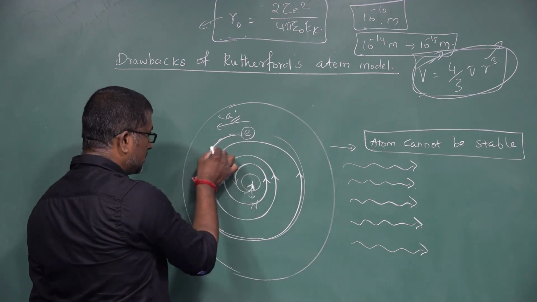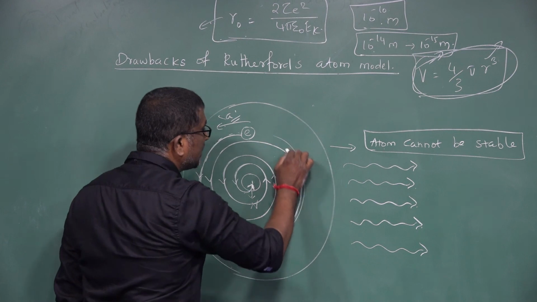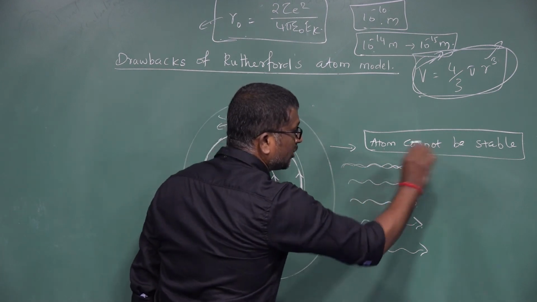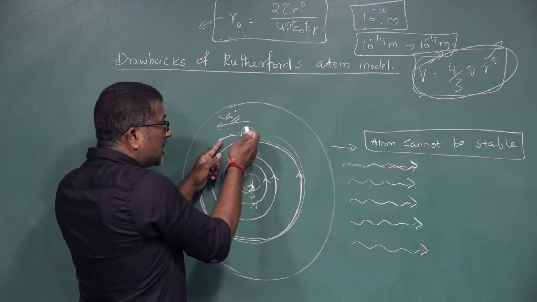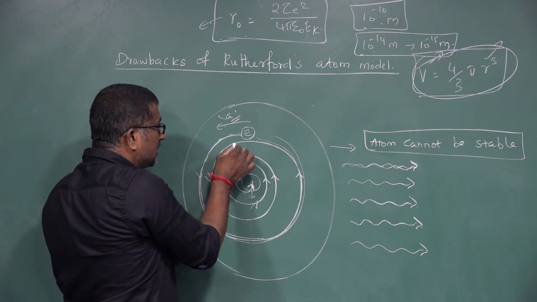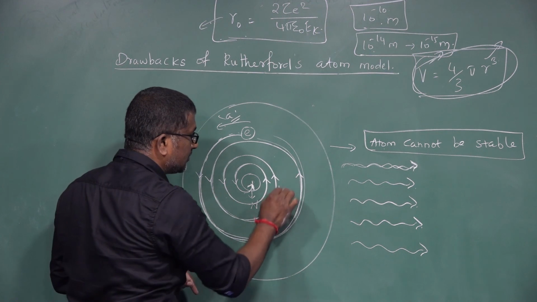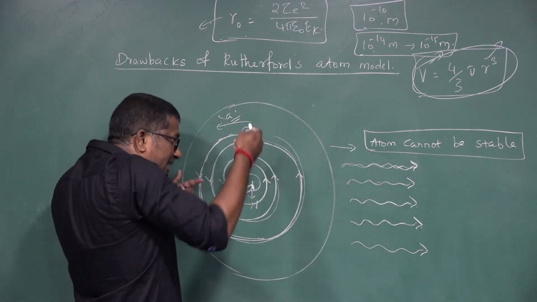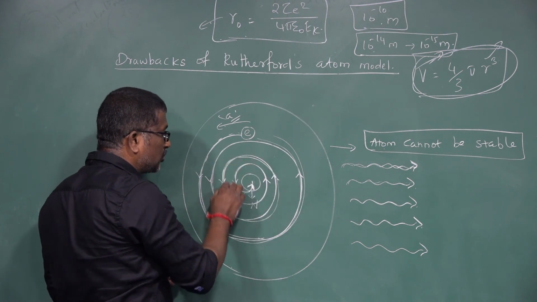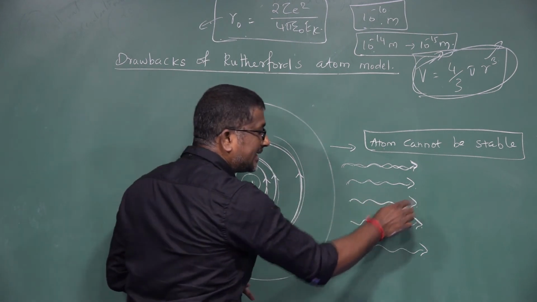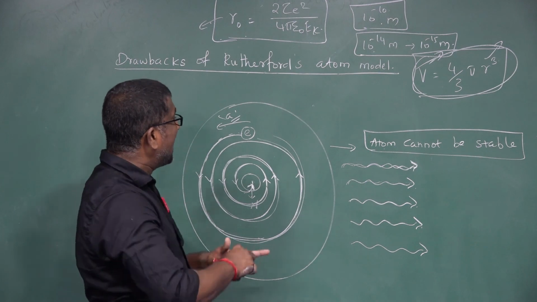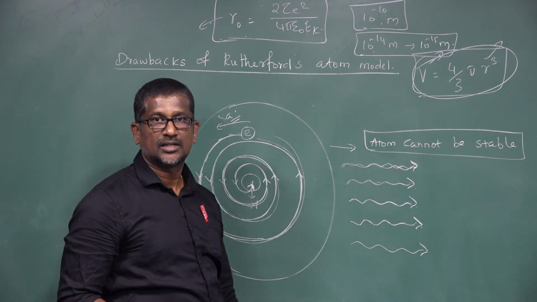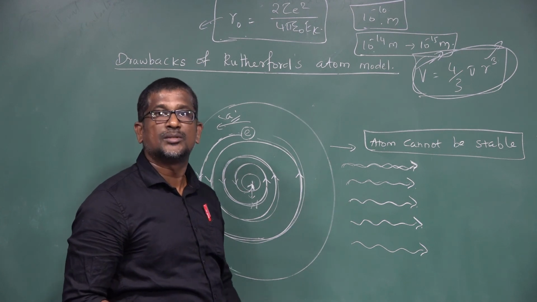Here, when the electron is moving along this path, it emits one electromagnetic radiation, and its energy decreases. Then the electron follows this path, and again another electromagnetic radiation is emitted, and its energy decreases. Then it follows this path, and again radiation is emitted. So the atom emits a continuous emission spectrum of all possible wavelengths.